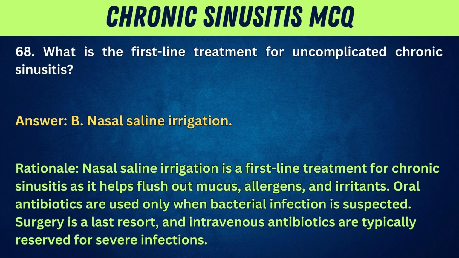Rationale: nasal saline irrigation is a first-line treatment for chronic sinusitis as it helps flush out mucus, allergens, and irritants. Oral antibiotics are used only when bacterial infection is suspected. Surgery is a last resort, and intravenous antibiotics are typically reserved for severe infections.